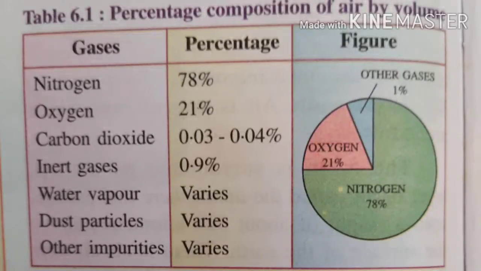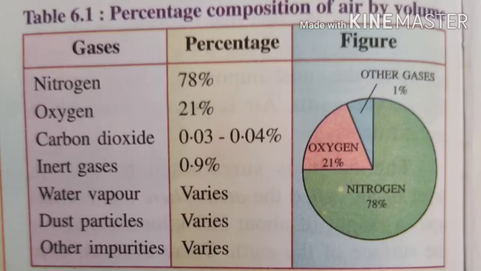Let's see the percentage composition of air by volume. So, nitrogen is present 78% in air, oxygen 21%, carbon dioxide 0.03 to 0.04%, inert gases